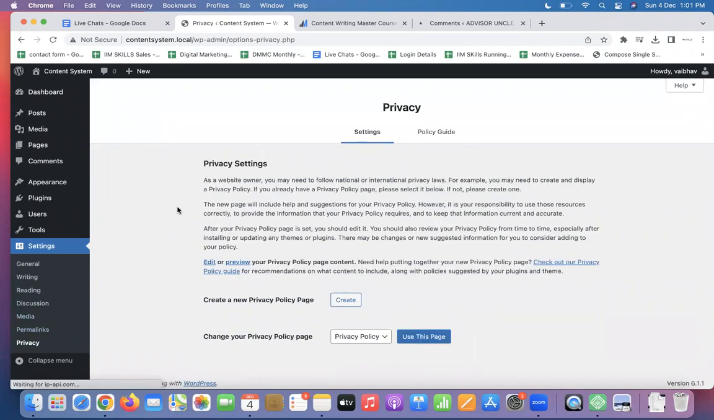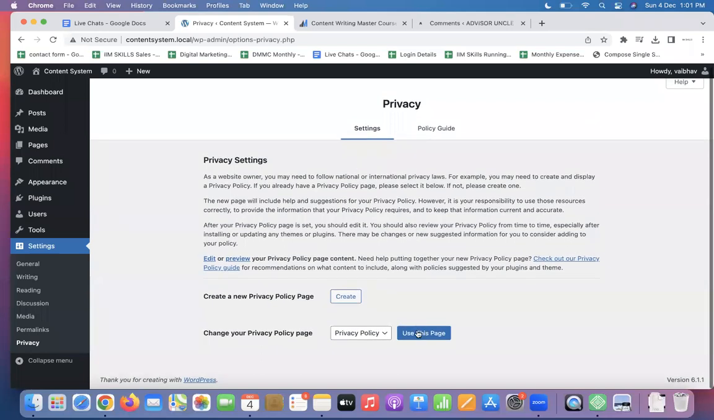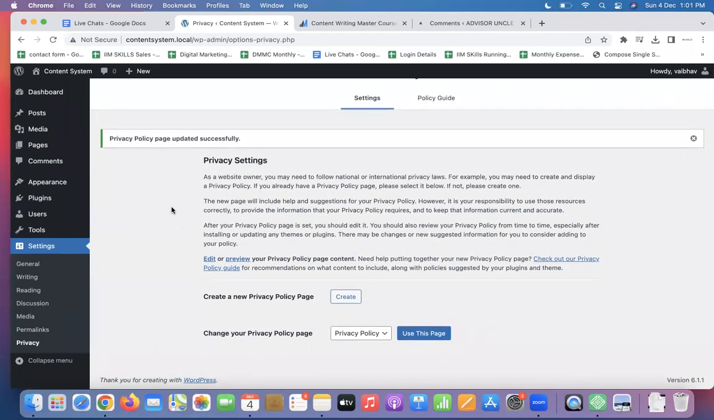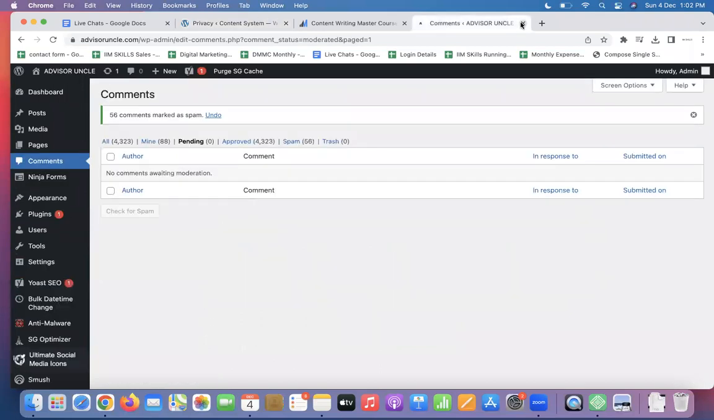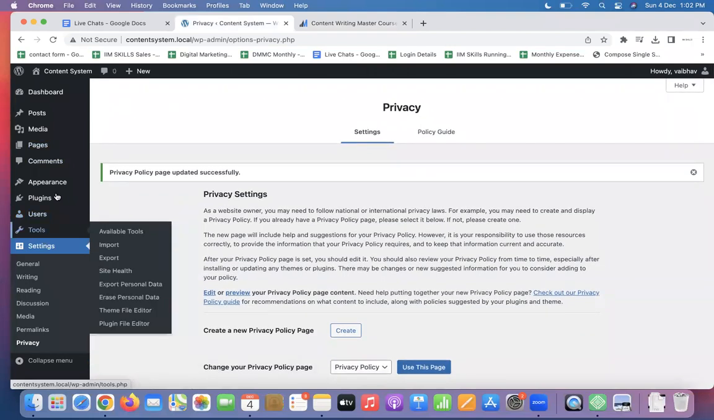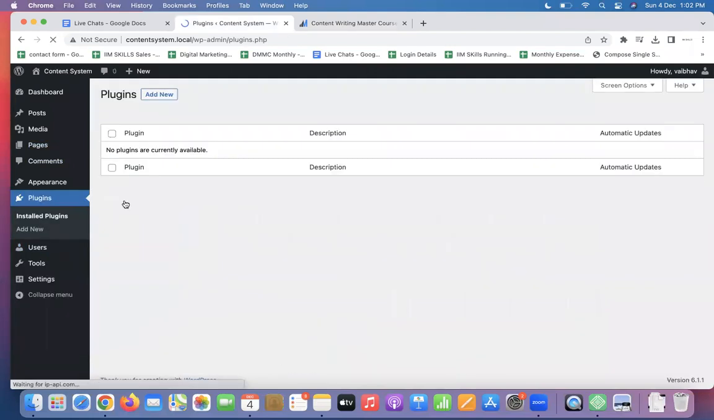Depending upon the blog that you will write, if you're a good person who can write a privacy policy for your website, good. Otherwise, you also have the option to use this as a draft. There is a default privacy policy created by WordPress. You can also use that. Come to plugins, installed plugins. There are no plugins, add new plugin.